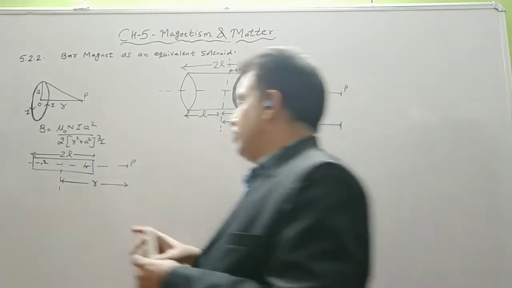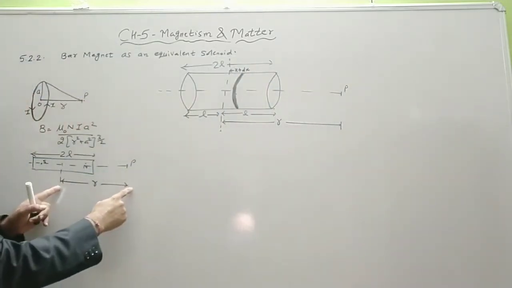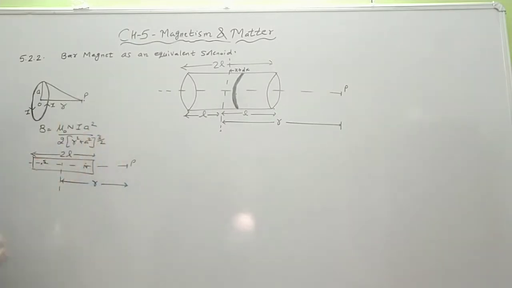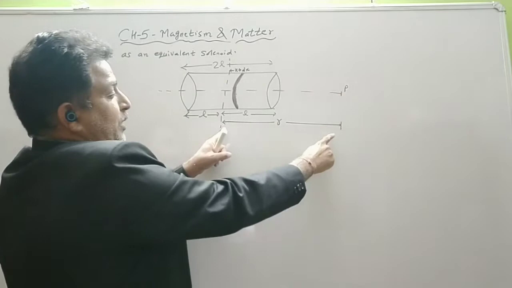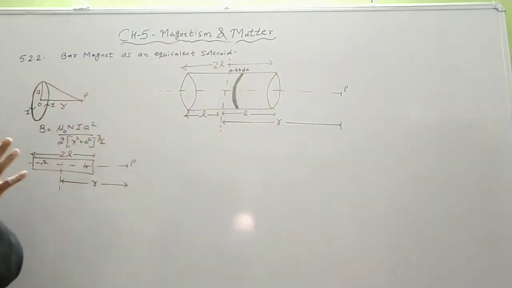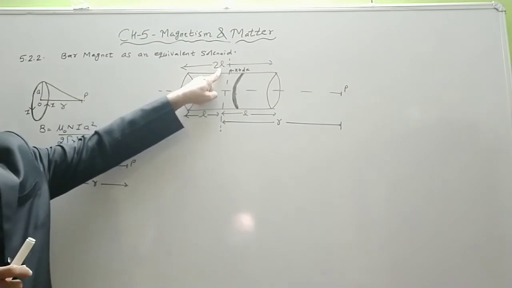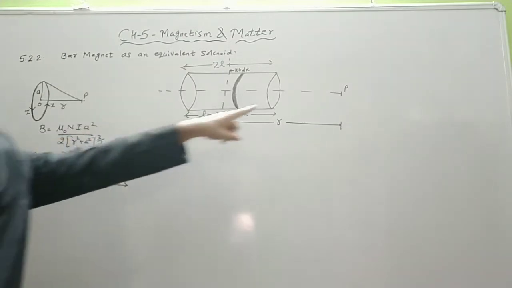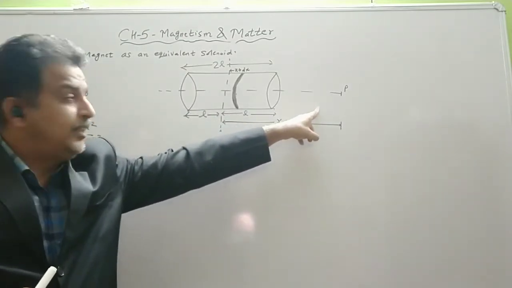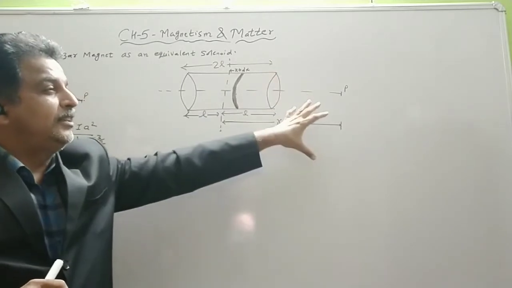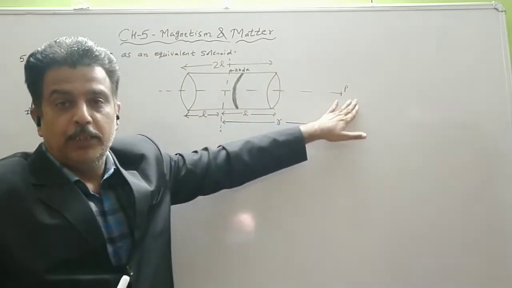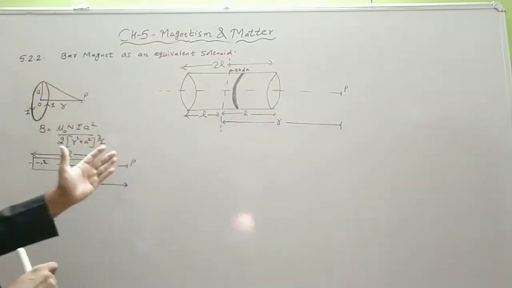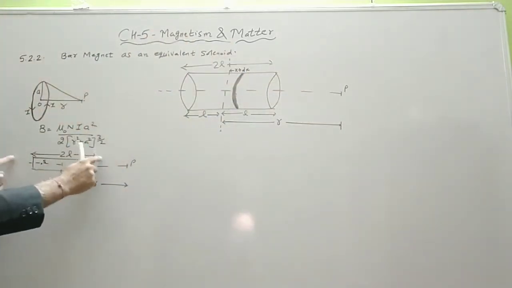So if I take this distance of point P from the center of the bar magnet to be, say, 100 meter, then compare the magnetic field intensity at point P due to the bar magnet with the magnetic field intensity at the same distance from the center of a solenoid. This is a finite length solenoid, with length taken to be 2L, and distance is measured from the center. We will find the magnetic field intensity at point P, and whatever it is due to the solenoid, it will be equivalent to a bar magnet of the same length.